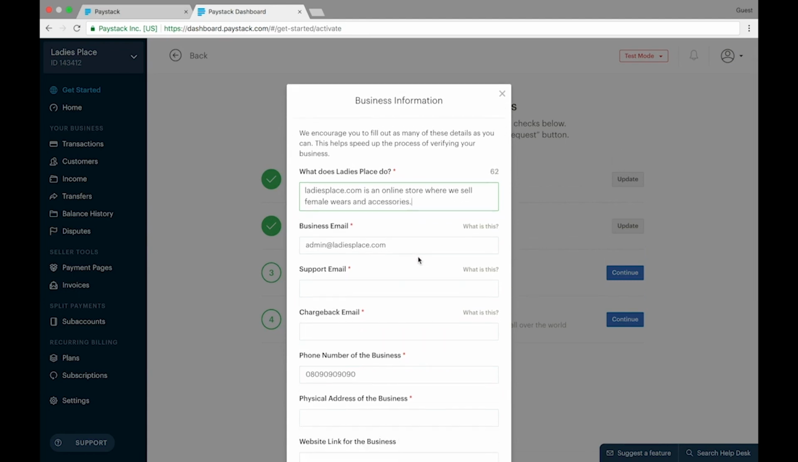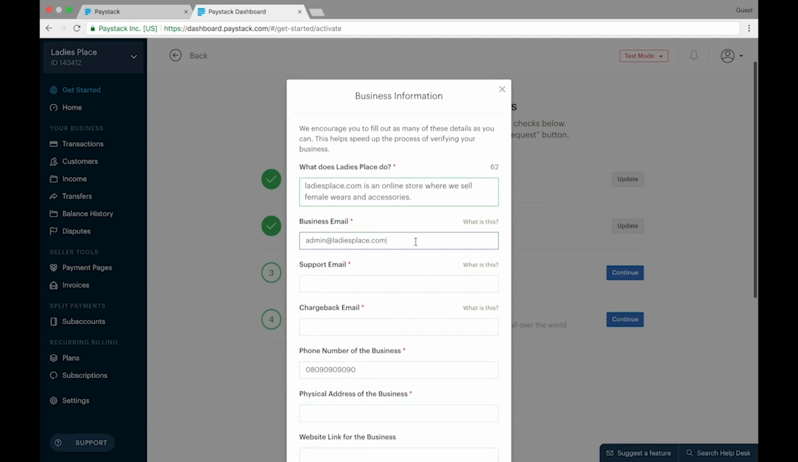Great. The next field here says business email. The business email is the email address where business information from Paystack will be sent directly to you. It is filled because I provided this while signing up, but you can always change the email address right at this point.